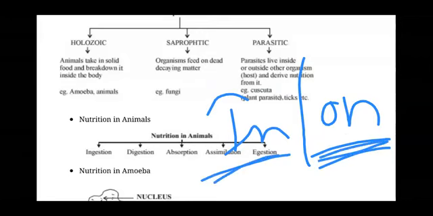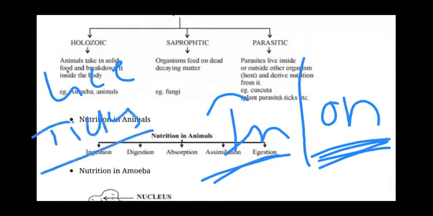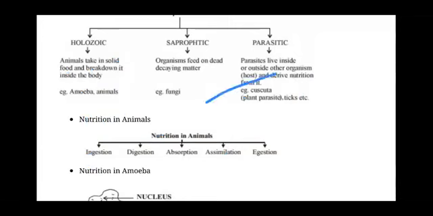Sometimes they live on our skin, like the lice I gave you. वो हमारे body के अंदर नहीं रहते. They live on our skin. Okay. Sometimes ticks and mites. ये animals के hairs पे भी होते हैं, especially dogs and cattle के body पे ये होते हैं, ticks. ये वहाँ से nutrients serve करते हैं, you know. But without killing the host. This kind of nutrition is called parasitic.